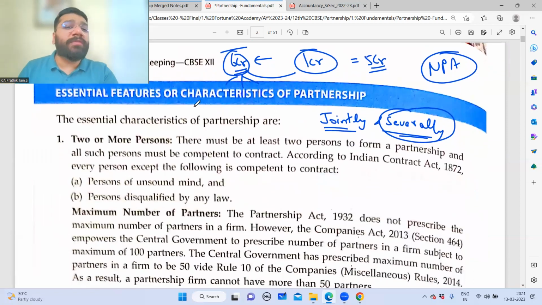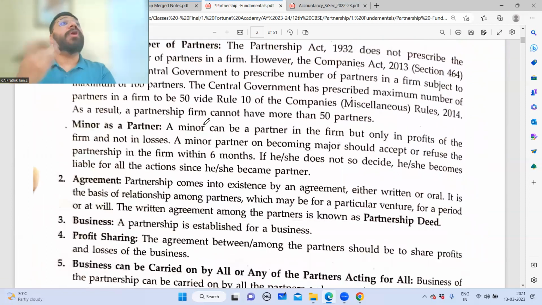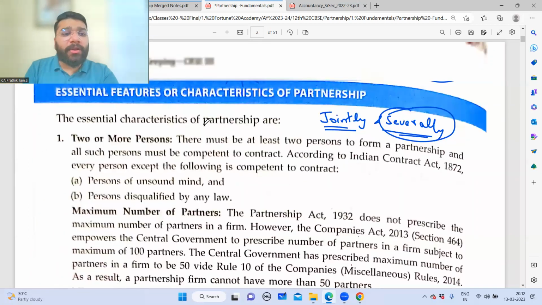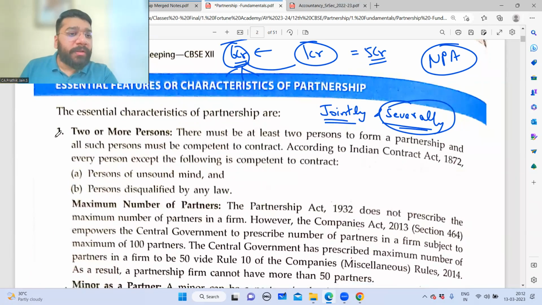What are the essential features or the characteristics of partnership? You might get this as a 1 mark or 2 mark question. So you have to note down all the side headings, or maybe depending on marks, you might need to note down the side headings, and maybe under that 1 point. So let's understand all the points one by one. The first point is 2 or more persons.